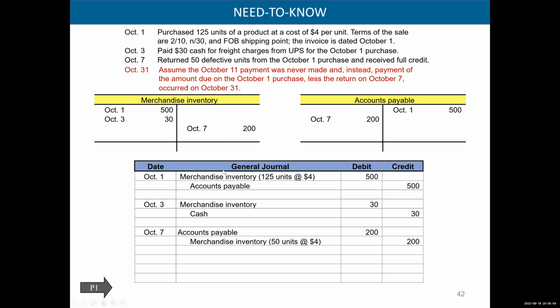Now, what would happen if we didn't pay on October 11th? We missed it. Well, the whole thing is due, right, in 30 days. So what is 30 days from October 1? Well, it's October 31. So we're not late, because we're paying within the credit period, but because we're not paying within the discount period, we've got to pay the full amount. So there we go. We missed the discount period. So we owe 300 and we have to pay 300. Okay.